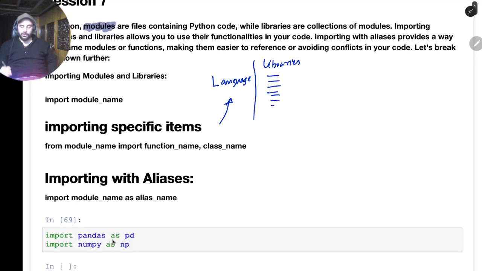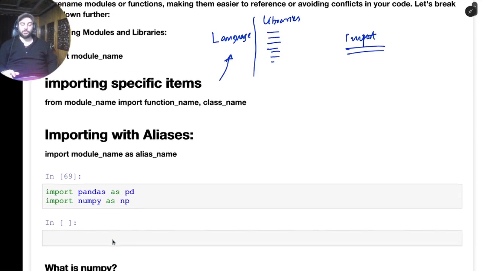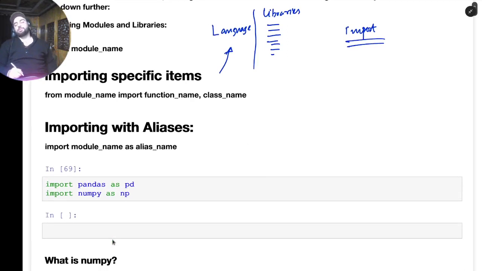Now we can use import statements. Import. It's like, for example, you want to take something out of that tool. So you'll write import and the module name. For example, if I want to use functionalities of pandas, I'll write import pandas. That means give me the functionality from this code base, which will be located somewhere on your local machine. Then I want to import the functionalities of numpy. Import numpy.